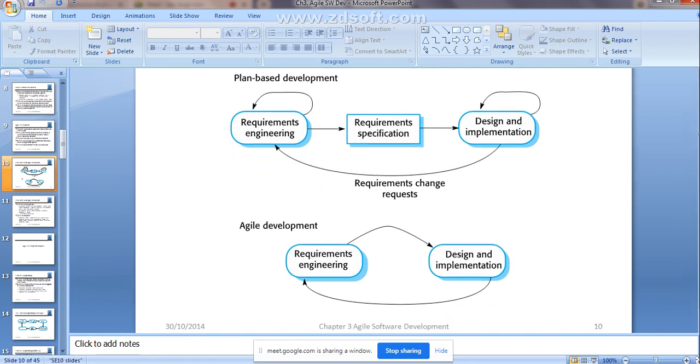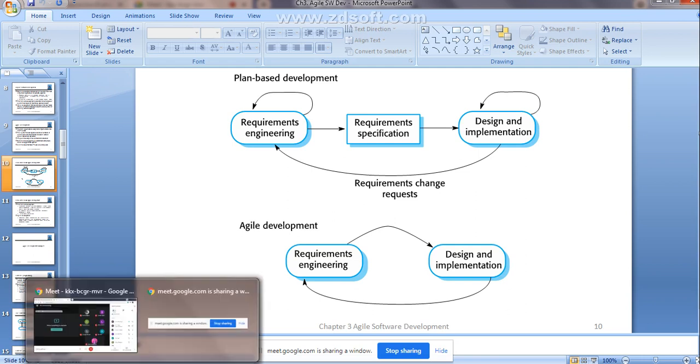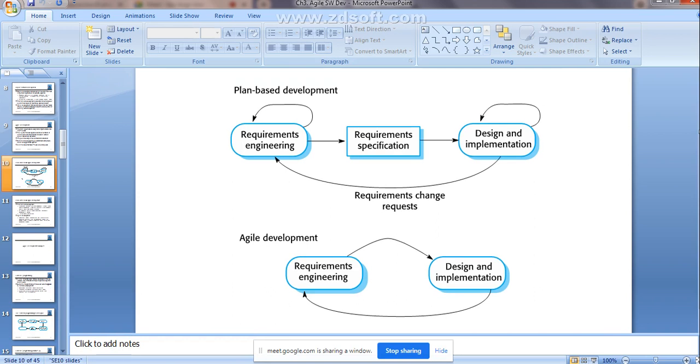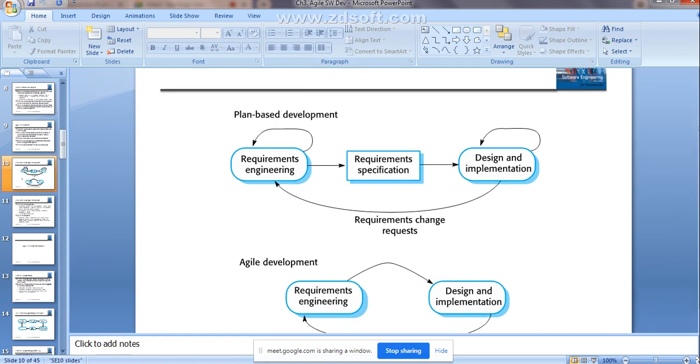That means feedback is there. You can see here, feedback from one phase to another phase. The activities which are there in the agile development. I hope it is clear. Getting the thing?